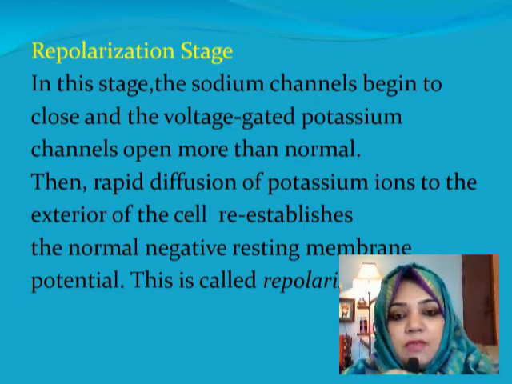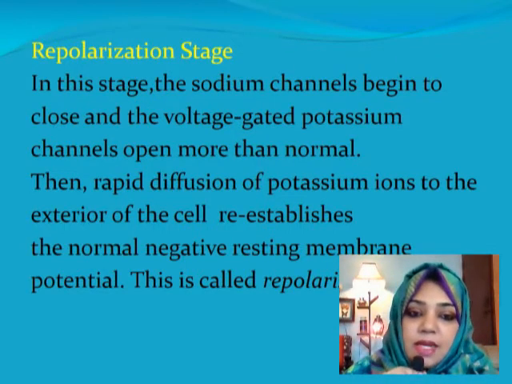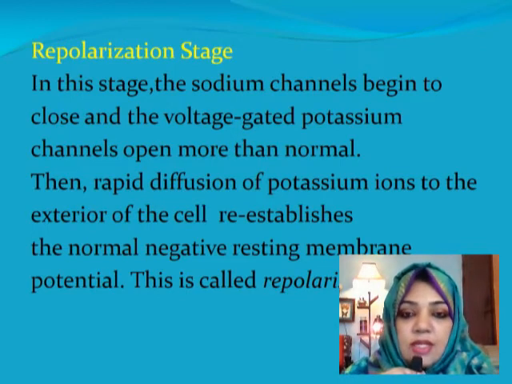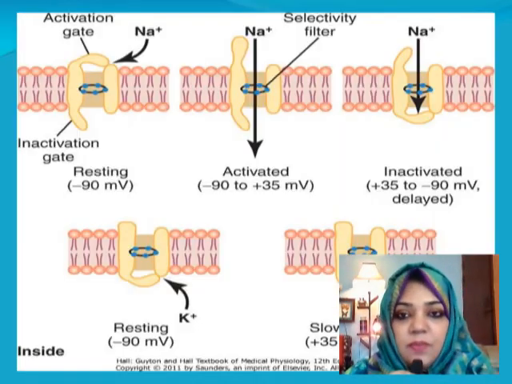So there is rapid diffusion of potassium ions to the exterior of the cell, and as potassium ions go out, they are carrying positive charges out of the cell. So inside the cell it will again become negative. This re-establishes the normal negative resting membrane potential, and this is called repolarization.